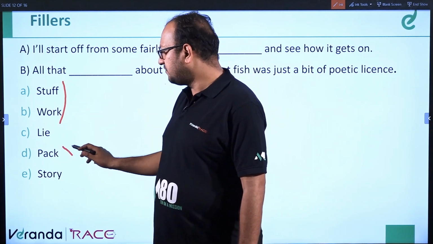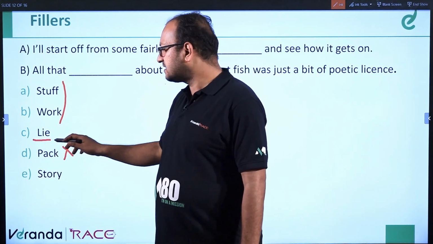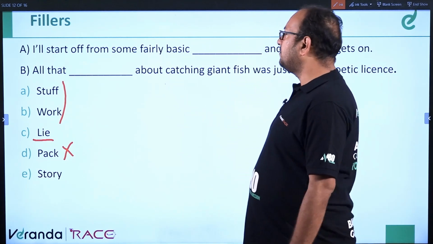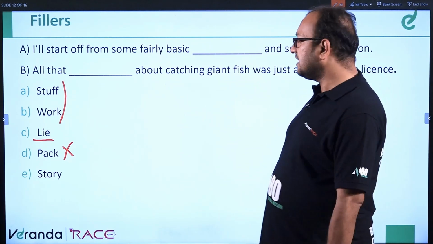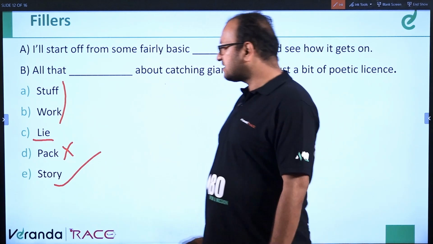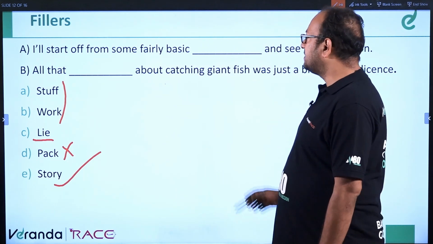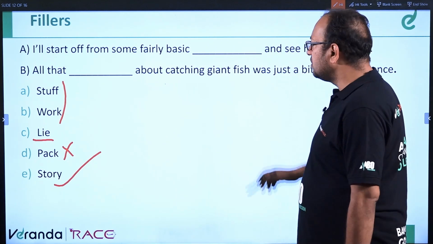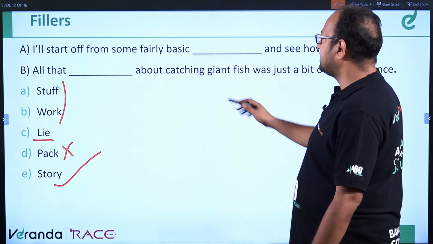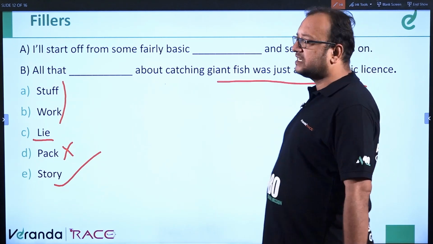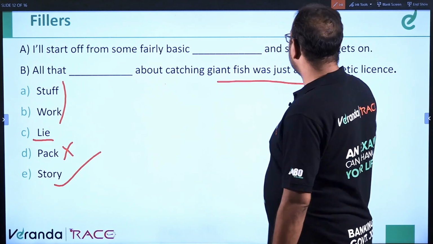Pack is not fit for the occasion, and lie is incorrect. So story will fit both the contexts. I'll start off from some fairly basic story and see how it gets on. All that story about catching giant fish was just a bit of poetic license. Okay, so story will fit the purpose.